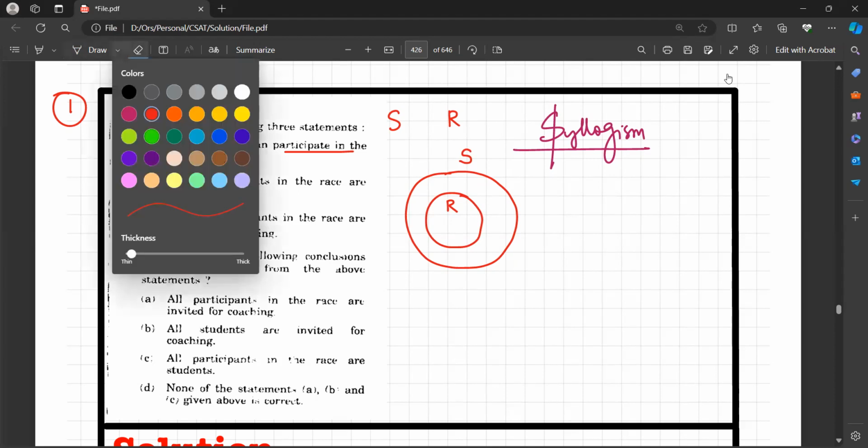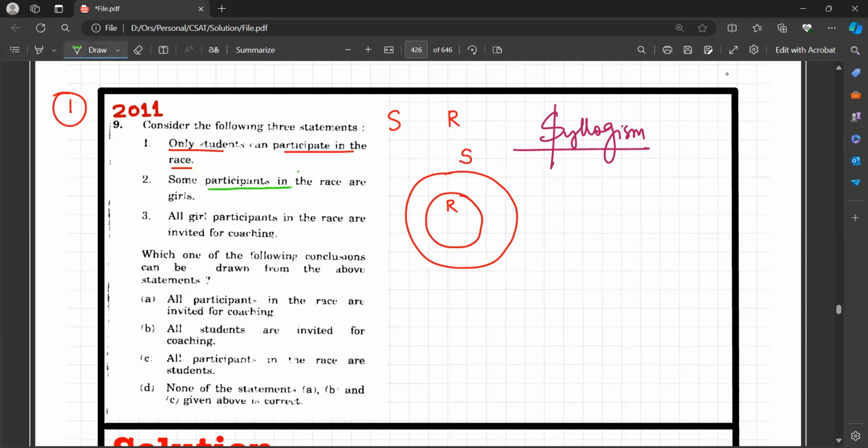Now the next statement is some participants in the race are girls. That means there would be another set here who are girls. Now these fellows who are in the intersection of girls as well as race, these girls participate in the race.